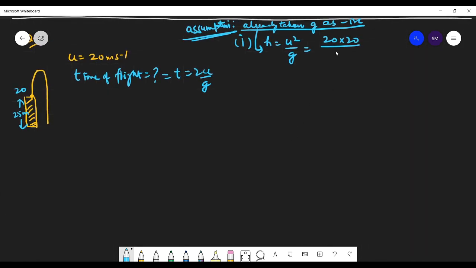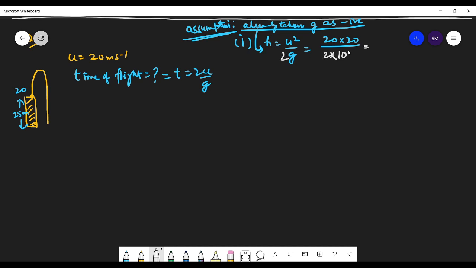So 20 into 20 divided by 9.8. Yes, what's the answer? You can take g as 10 for simplicity. Sir, 2 भी लगाना है साथ में. Yes, 2g. Yes, of course that's 2g.